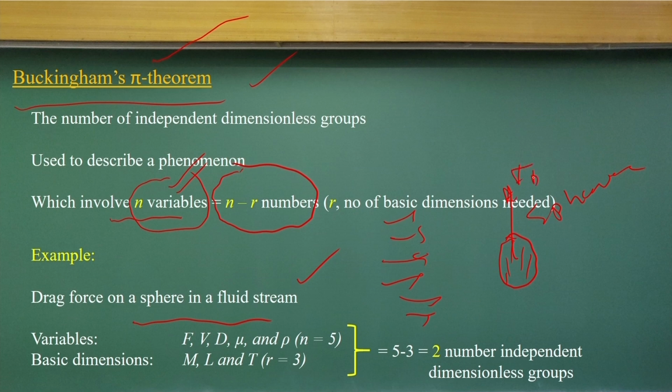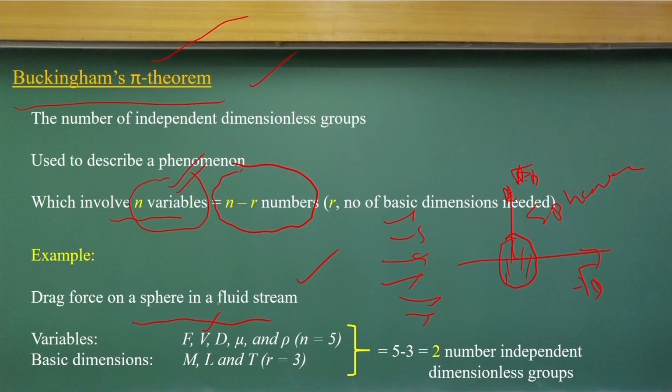If that is the condition, I can visualize that it depends on the velocity, the dimension of the sphere, that is the diameter, and the fluid properties like mu and rho. So the total number of dependent and independent variables is 5, and the basic dimensions are 3. So we can make 2 independent dimensionless groups.